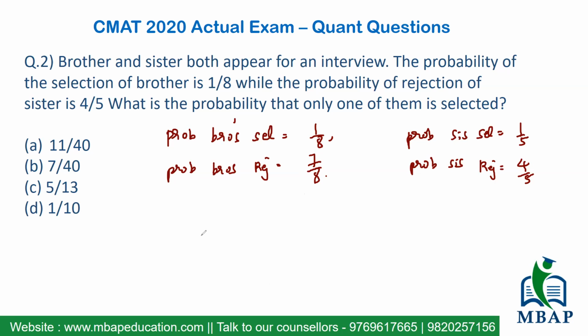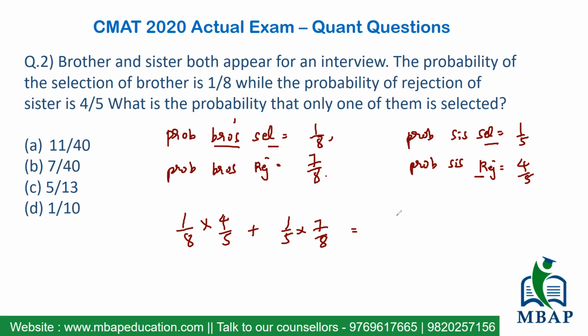Let's start with the brother getting selected: 1 by 8 multiplied by the sister being rejected, which is 4 by 5. Or vice versa, the probability that the sister is selected is 1 by 5 and the brother is rejected, which is 7 by 8. Clear?